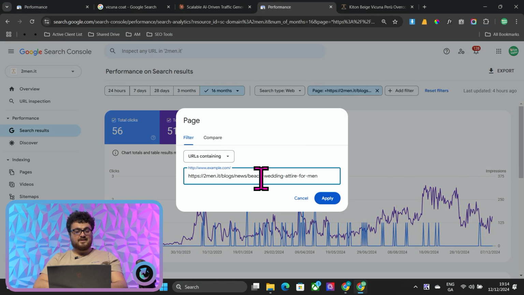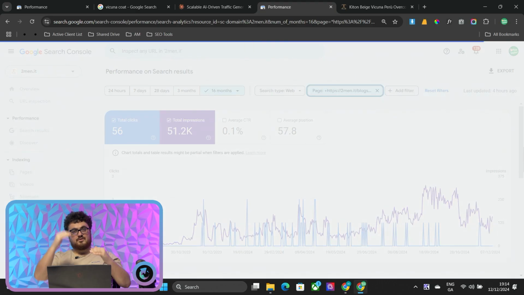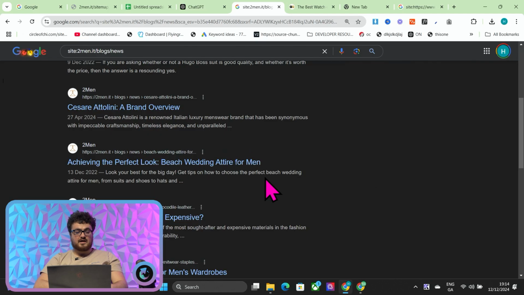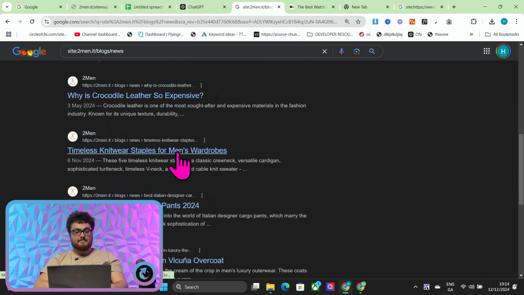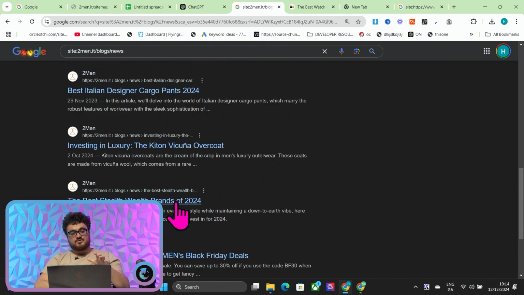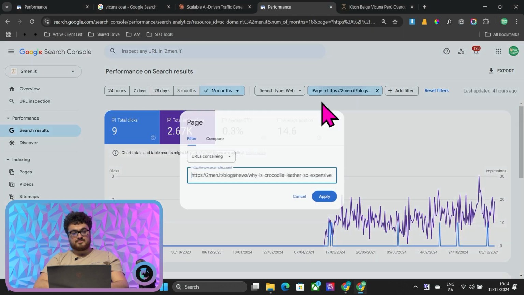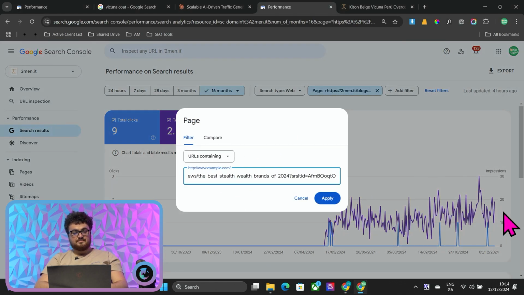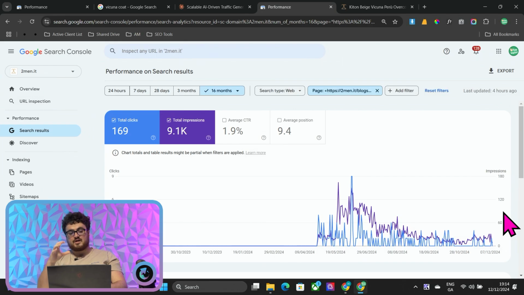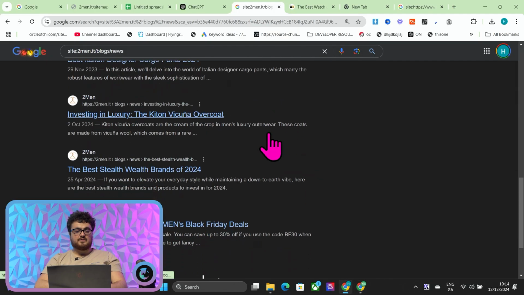So you can kind of say that the order that they're shown in Google, it's not necessarily the order of what's doing the best, like something like Ahrefs would attempt to show you, but you can at least see that these are successful articles, right? This is a brand new article here, etc., right? So what I like to do is, here's one, the best stealth wealth. I would assume this would be doing quite well as well. Now, this isn't watertight, okay? Like I said, it's not an exact science. I just feel like it puts it in some kind of order. So 10,000 impressions, 169 clicks, right?